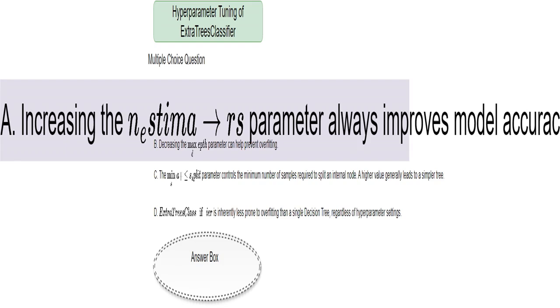I want to address the parameter n_estimators. While generally increasing the number of trees, estimators, often improves accuracy, it's not a guarantee. There is a point of diminishing returns. Adding too many trees might only lead to small gains in accuracy but significantly increase training time.